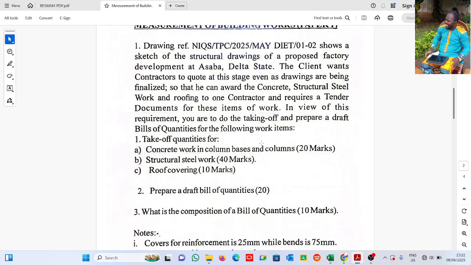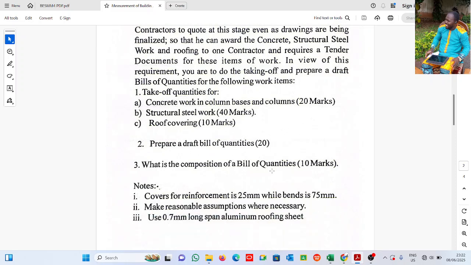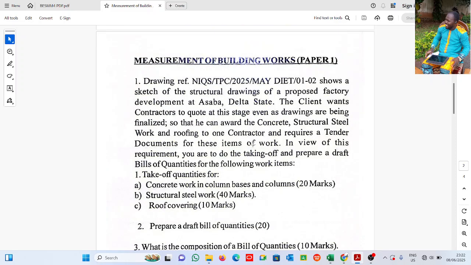Now, takeoff quantities for concrete works in column bases and columns, structural steel work, roof covering. See, concrete work in column bases and columns. They didn't say reinforcement and formwork. This is the exam question, right? But what we'll be doing is concrete, reinforcement, formwork, and then we'll do other videos also. Prepare a draft bill. Alright, so this is basically what we'll be doing in this very video.